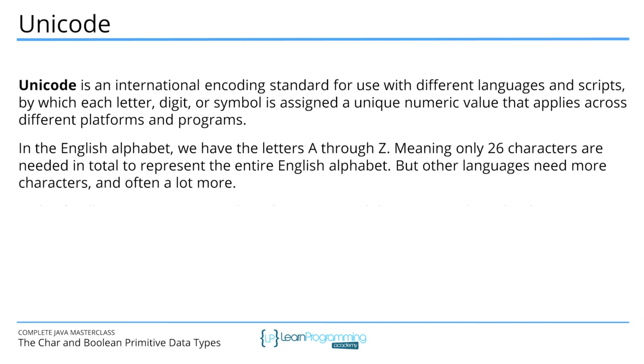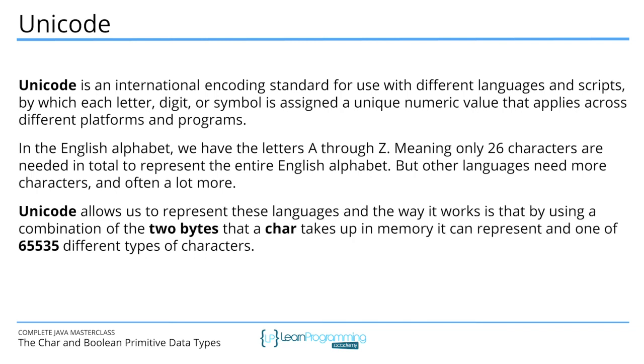Now in the English alphabet, we've got the letters A through Z, meaning only 26 characters are needed in total to represent the entire English alphabet, but other languages need more characters and often a lot more. Now Unicode was developed to allow us to represent these languages in a common way on computers. So the way that this works and equates back to the char variable in Java is that it uses a combination of the 2 bytes that it's taking up in memory, and as a result it can represent any one of 65,535 different types of characters. So it's quite flexible with those 2 bytes. So to see that in operation, let's swing back to a browser.